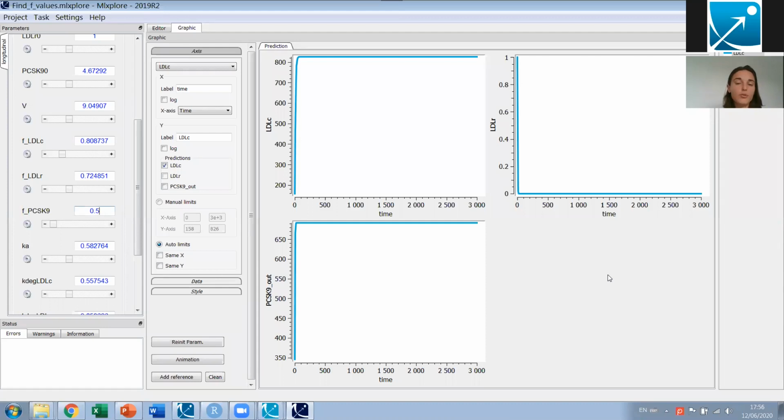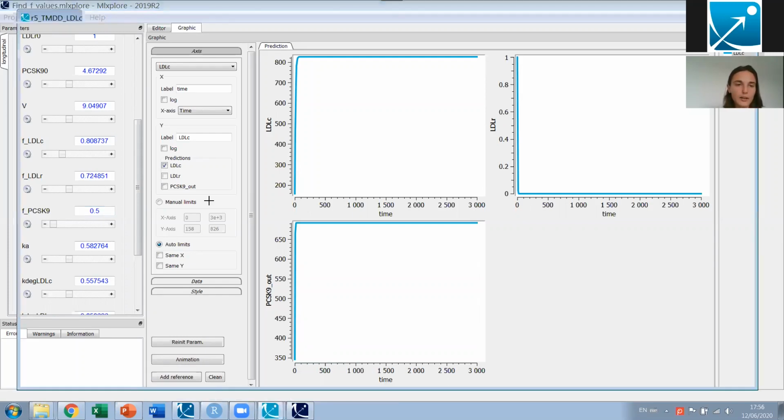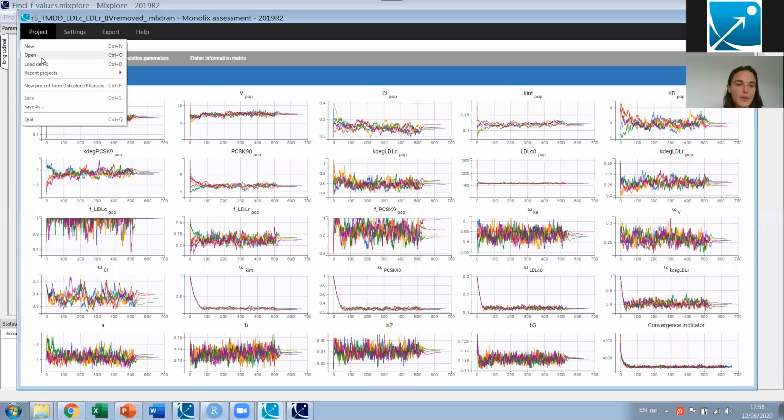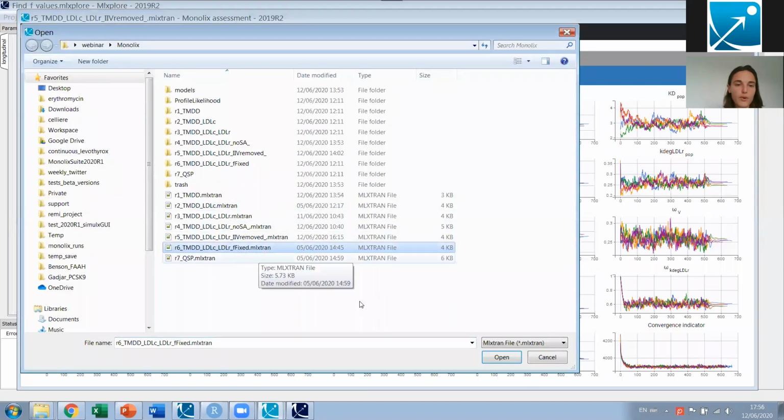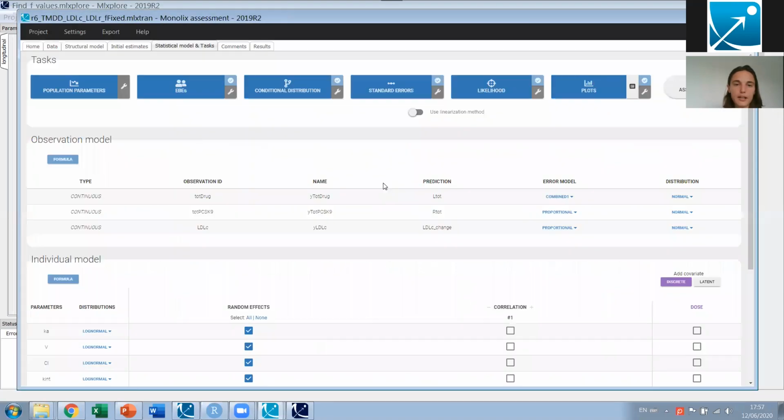So now what I'm going to do is a new Monolix run where these two F parameters that I'm not able to estimate from the phase 1 data will be fixed to these two values that are found by using the mutant information. So to do so, I go back to Monolix, and I'm going to open the run with the fixed F values.